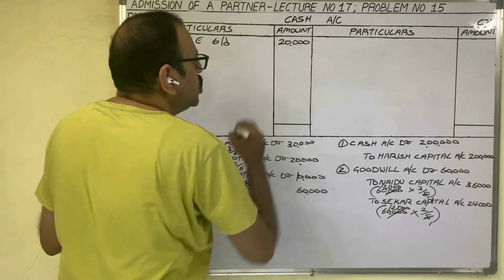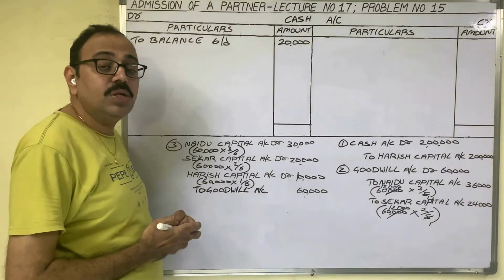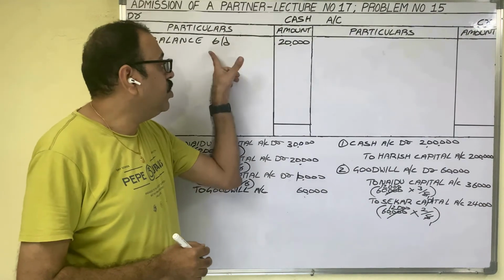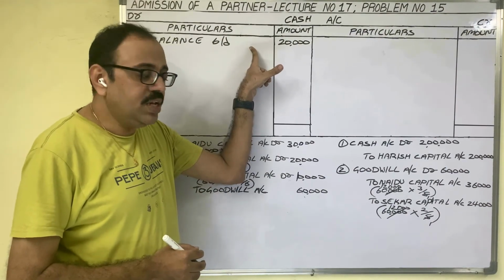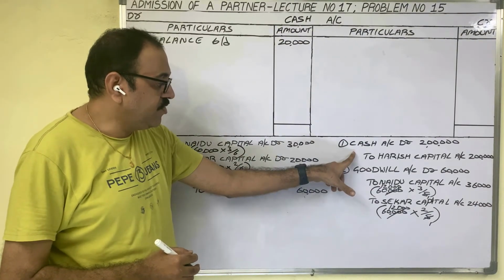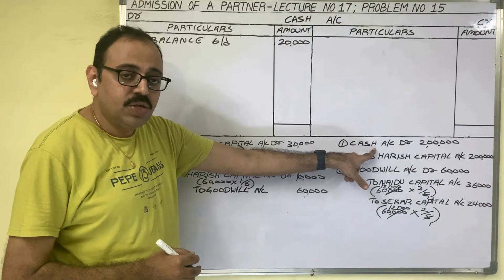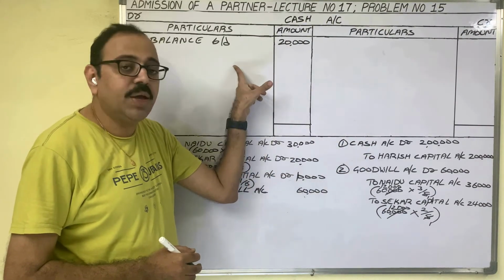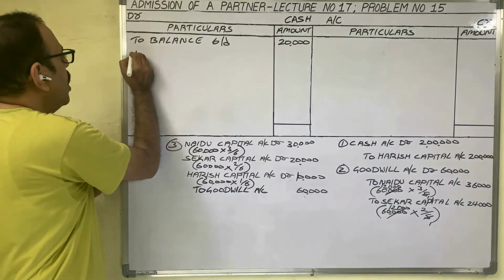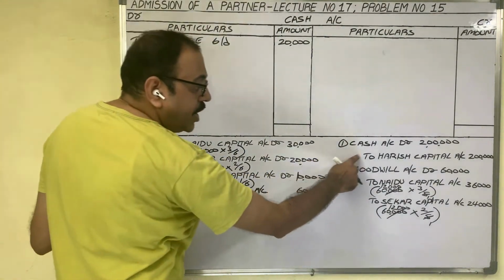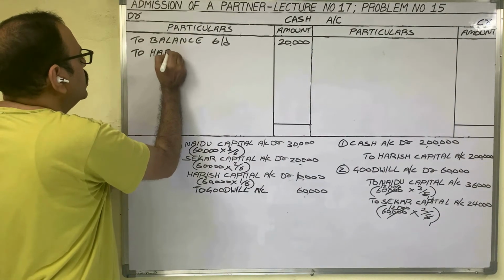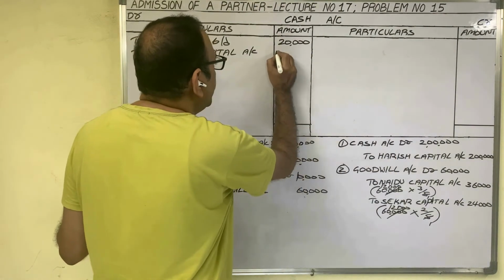Why am I showing this opening balance on the debit side? Because cash is an asset. An asset shows a debit balance. Therefore, on the debit side we should write. After that, we should observe these entries. In the first entry, the cash account is debited, so this first entry appears on the debit side of this account. On the debit side we should write the credit account name, Harish capital account. To Harish capital account, the amount is 2 lakh rupees.